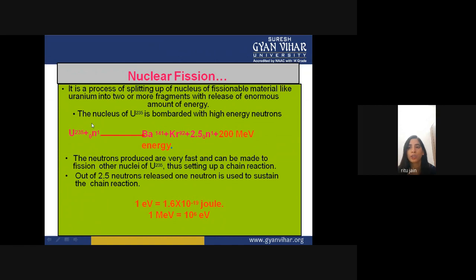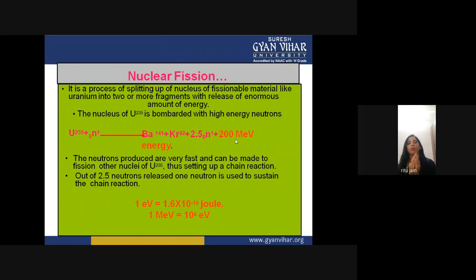Then it is divided into two parts, Ba141 and Kr92. Then it releases 2.5 neutrons and 200 mega electron volt energy, which is very, very high.